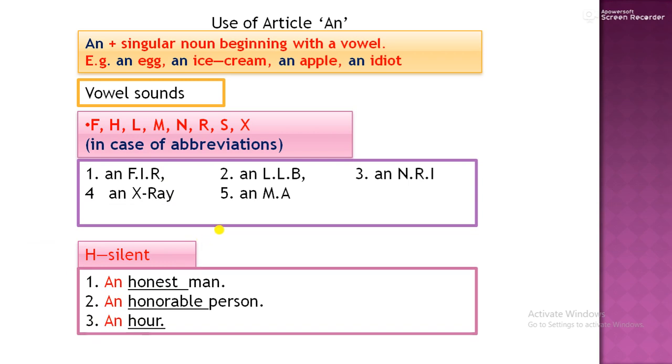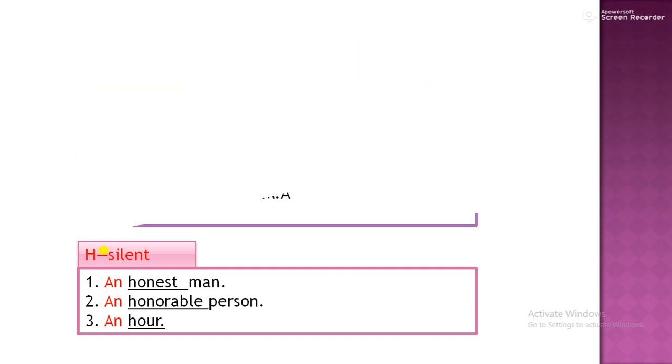Article An is also used where H is silent. For example, an honest man. We don't use the sound H, we say "onest", not "honest". Same with honorable, we say "onorable". And the next is hour. So now look at the exact pronunciation. An honest man, an honorable person, and an hour. I'll meet you after an hour. Next example.